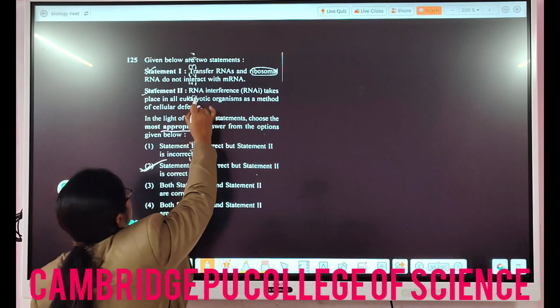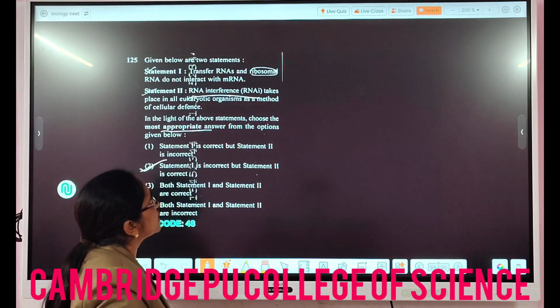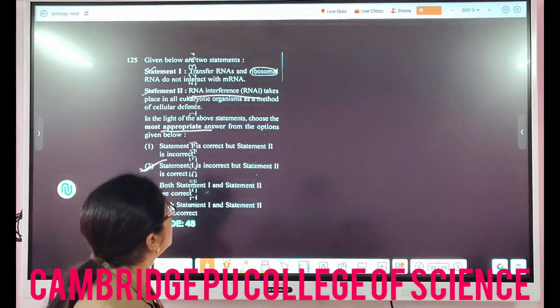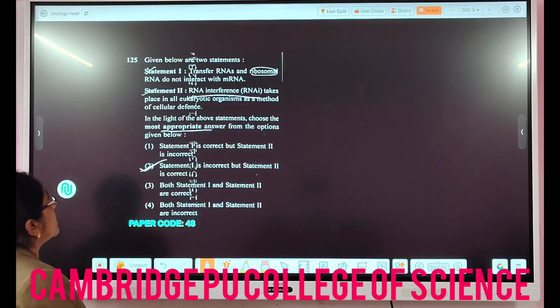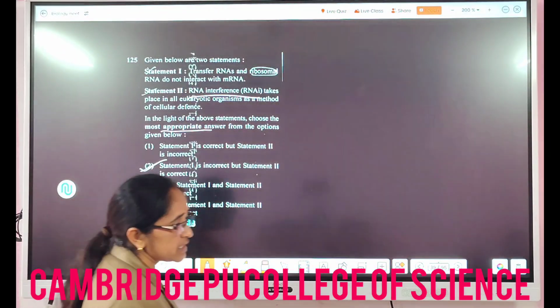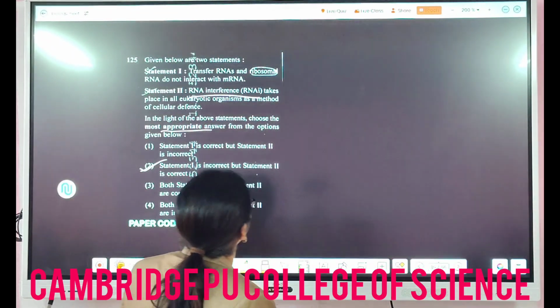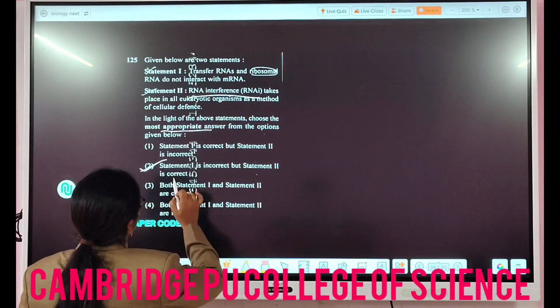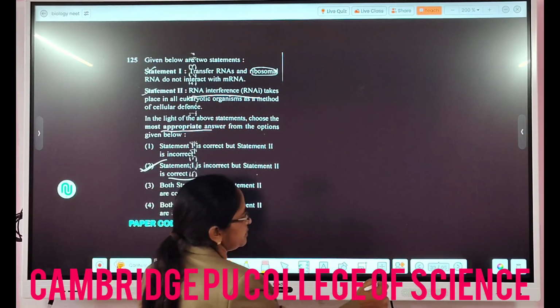So RNA interference is one of the methods we can use in the case of tobacco plant roots that have been infested by a nematode organism. Agrobacterium tumefaciens helps, through this interference method, in protecting from that infection. So definitely statement 2 is correct.